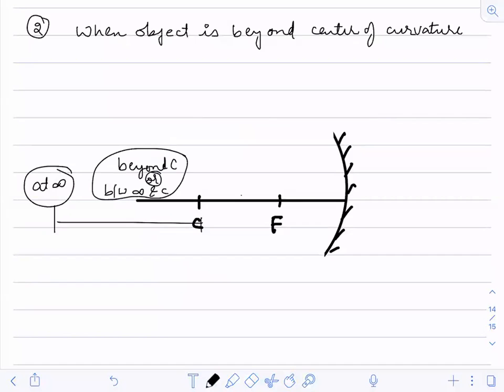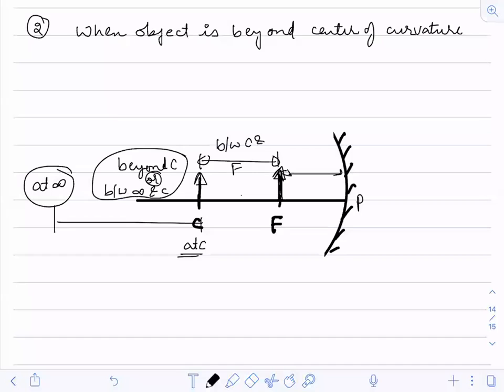Where can I place the third position? The third position will be at C. Where will be the fourth position? Between C and F. Where will be the fifth position? The fifth position will be at focus. Where will be the sixth position? Between focus and pole. After that, you cannot place it anywhere else.